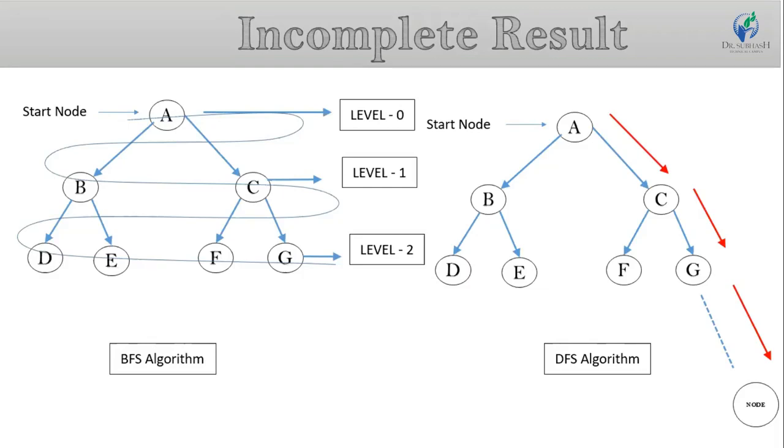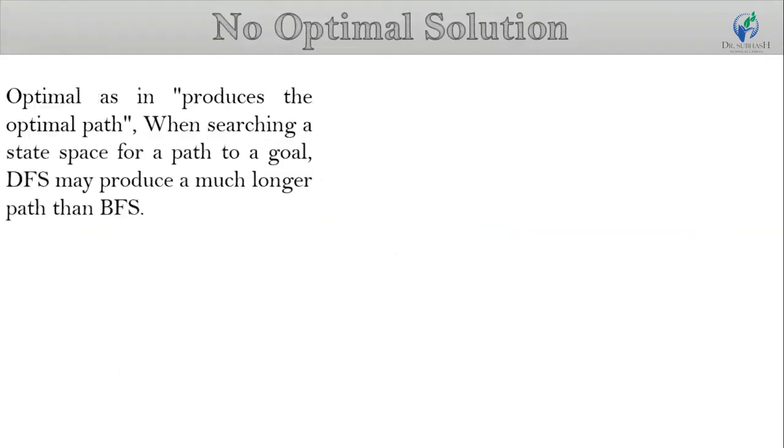Now the next point is that DFS does not provide an optimal solution. Optimal means providing the optimal path or shortest path in cost when searching a state space for a path to a goal. DFS may provide a much longer path than BFS. I explain this point with an example.